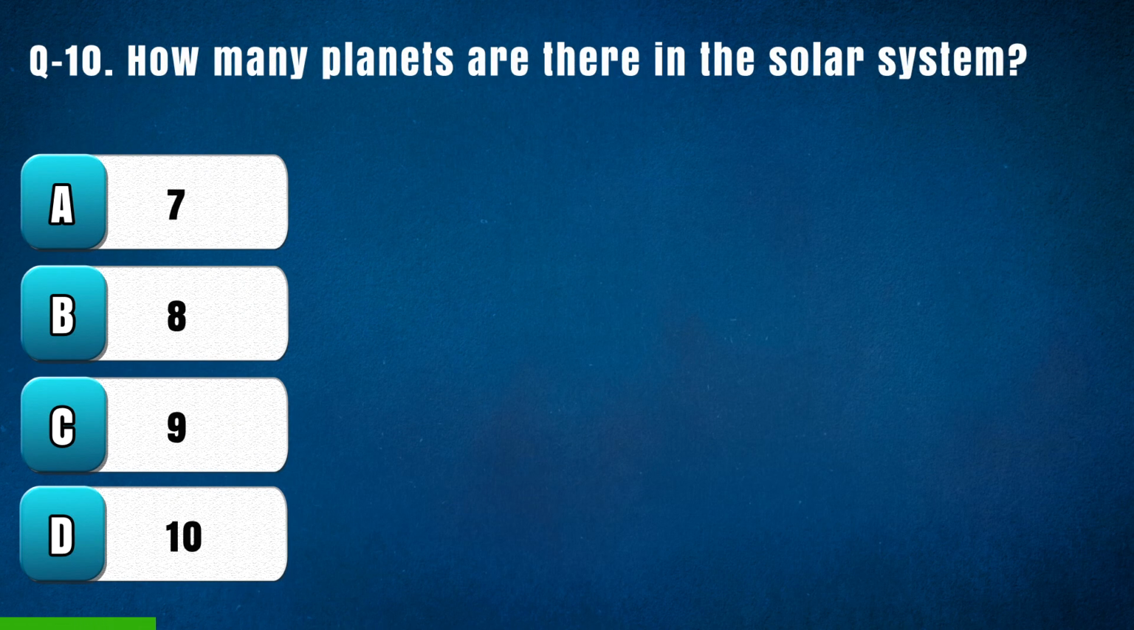Question 10. How many planets are there in the solar system? Option A 7, B 8, C 9, D 10.